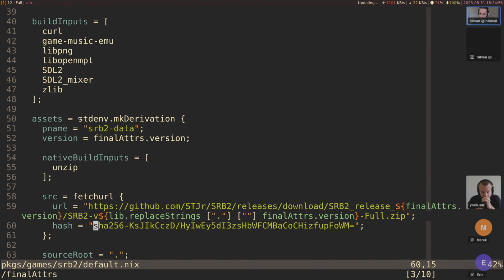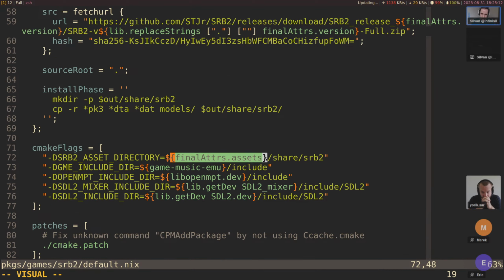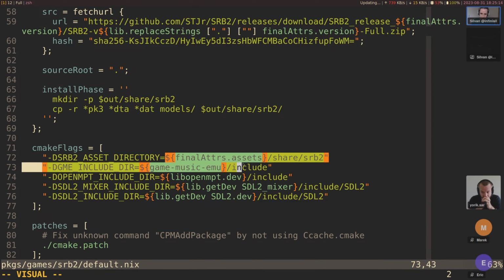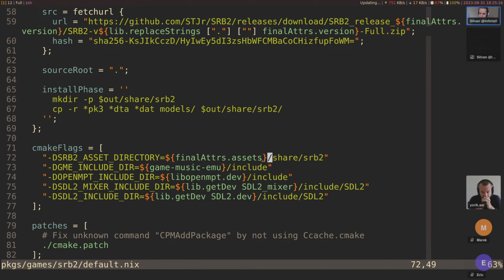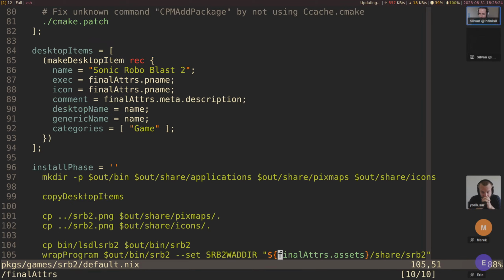We see it's used in a separate subderivation. It's used to get the version of the top derivation. And here again, URL. It gets passed to flags. Actually, this shouldn't. No, I guess this is fine. So yeah, sure. exec, you get access to pname, meta.description, things like that.